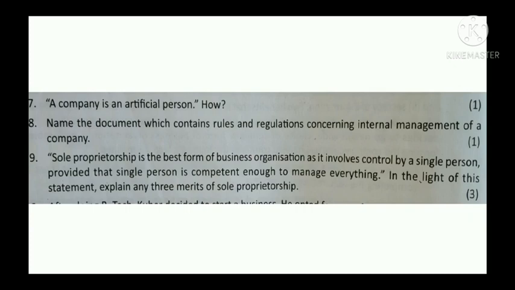Like these questions, you can expect so many important questions based on the different forms of business organization. So, we have to study the different forms of business organization and its main features, merits and limitations also.